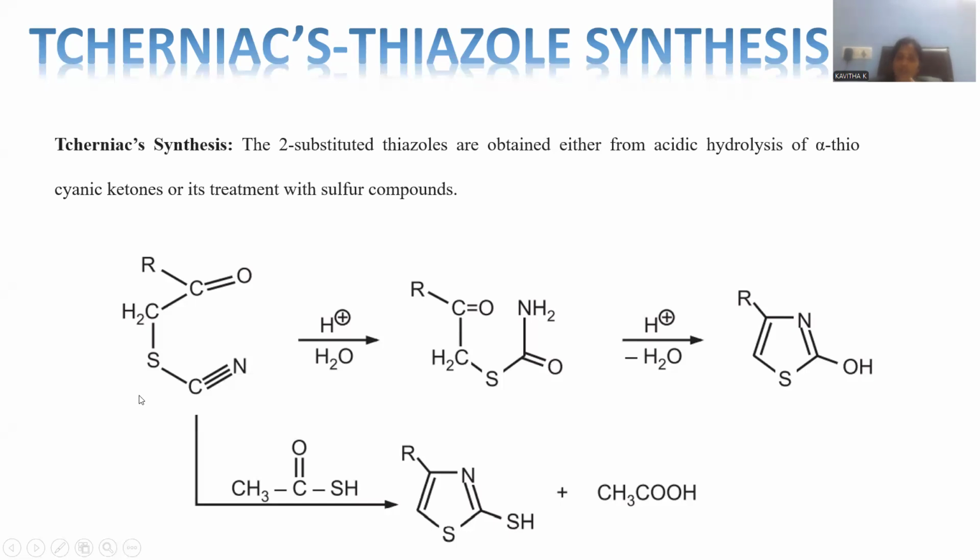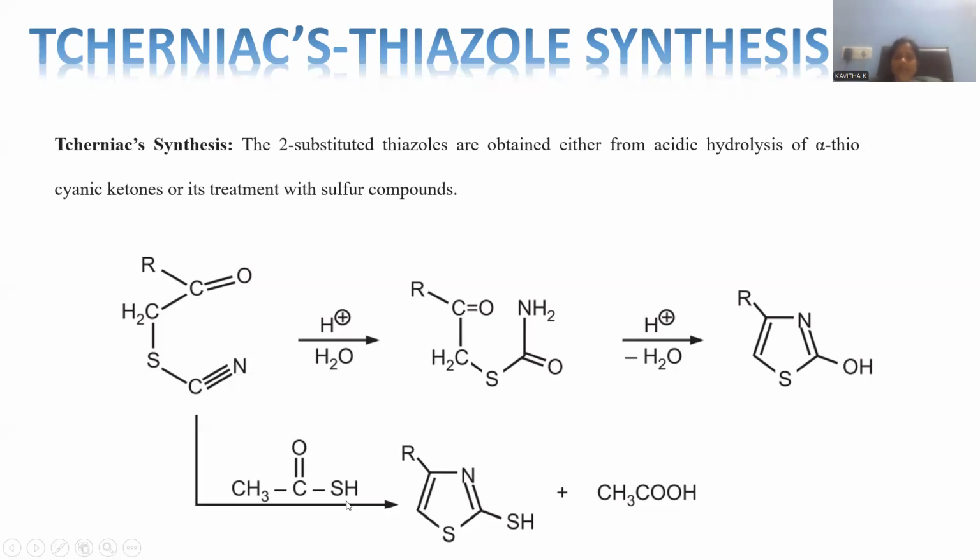How can we generate this one? Simply by taking only one starting material, that is alpha-thiocyano ketone. The alpha-thiocyano ketone is applied under aqueous acidic conditions, giving rise to amide. Later, the amide under acidic conditions will participate in cyclization, dehydration and tautomerization, giving rise to 2-hydroxythiazole as the final product. And the same compound will participate in either pathway of synthesis.